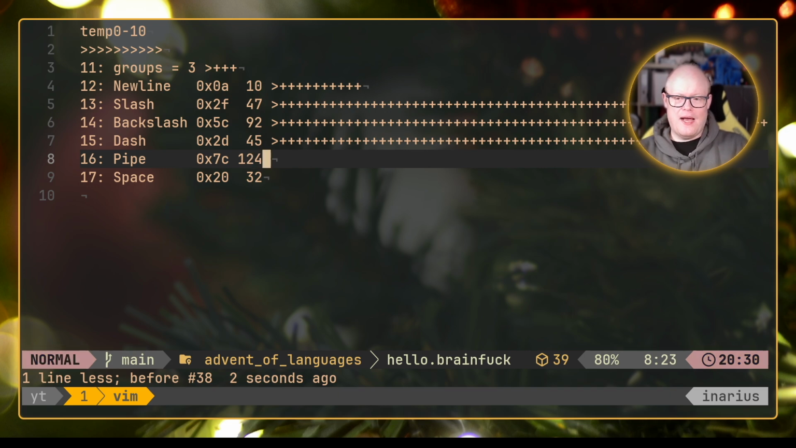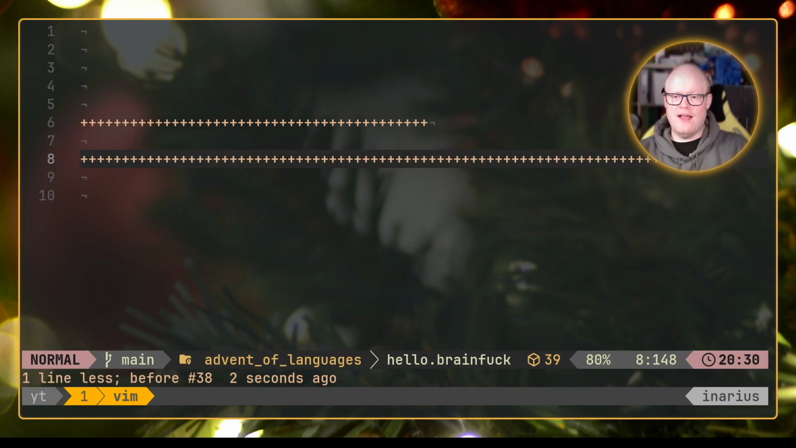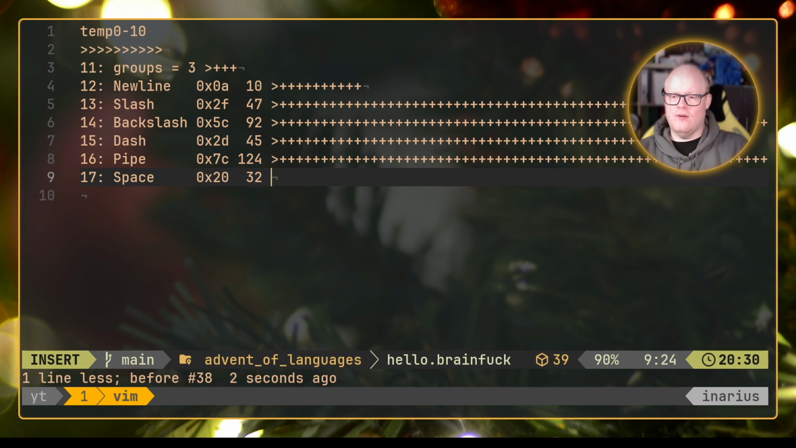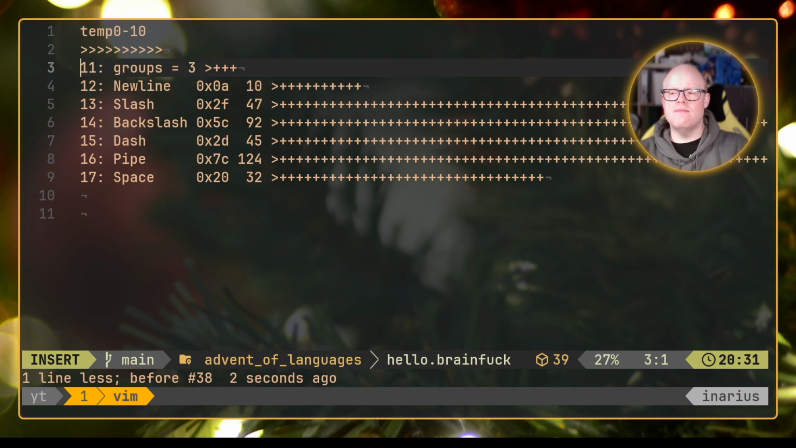And then we have the pipe. This will obviously be the longest one. So let's quickly do that. 1, 2, 4, add plus. And there we go. We have an enormous amount of pluses there now. And let's see, now we do the 32, add plus there as well. And now we have all of those memory addresses in our Brainfuck interpreter filled with the corresponding values.